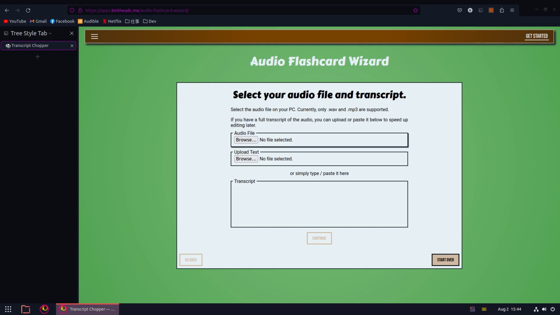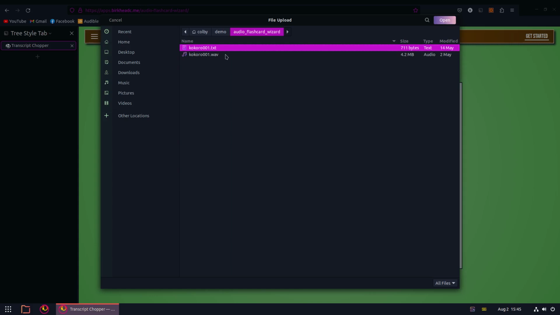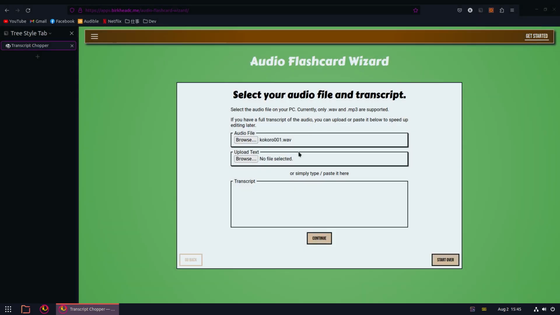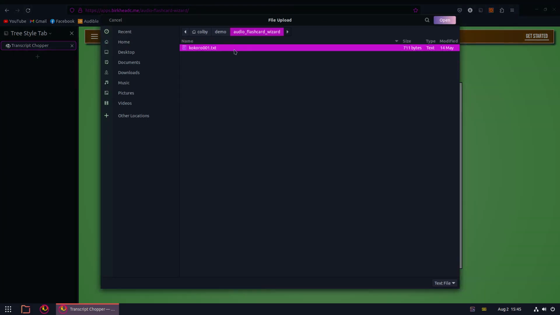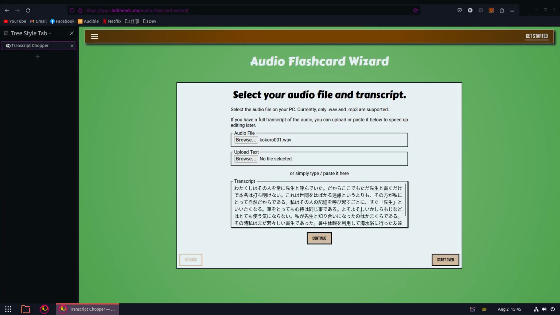First, we need to select our audio file and the transcript. You simply select the audio file with this button. For the transcript, you can select it in the same way with this button, or just type or paste it right into the box here.